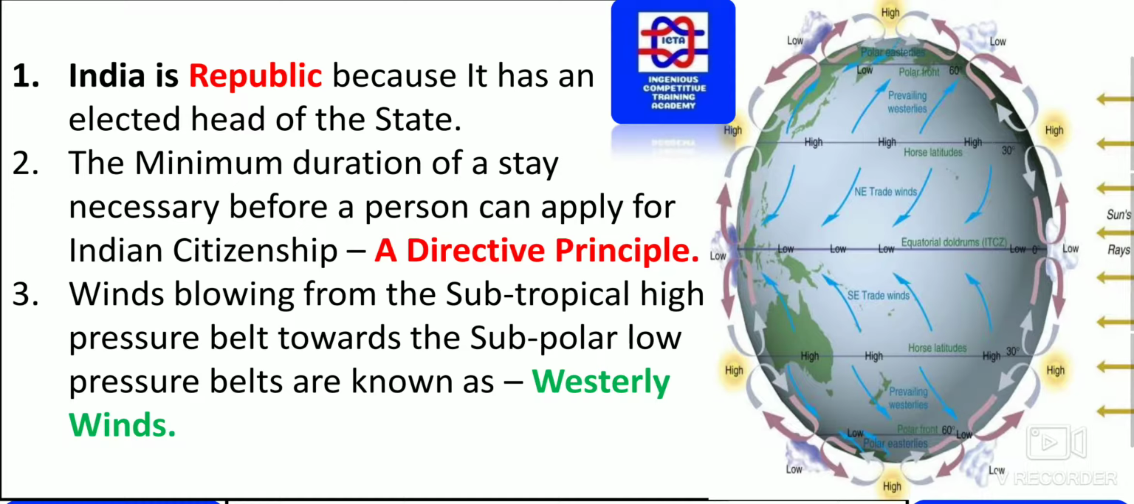Winds blowing from the subtropical high pressure belt towards the subpolar low pressure belts are known as westerly winds. So please remember, the winds blowing from the subtropical high pressure belt towards the subpolar low pressure belts are known as westerly winds. You can see how exactly the winds pass from the pole to the equator.